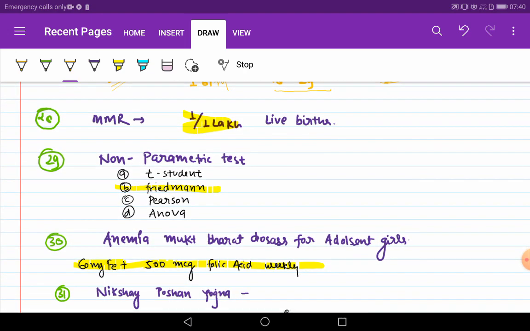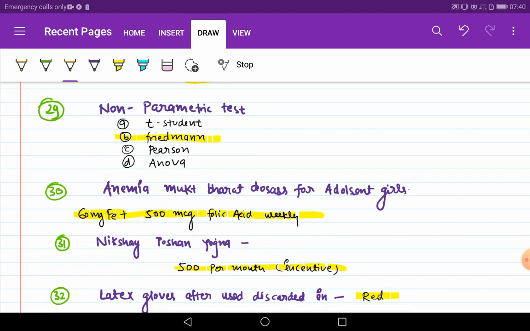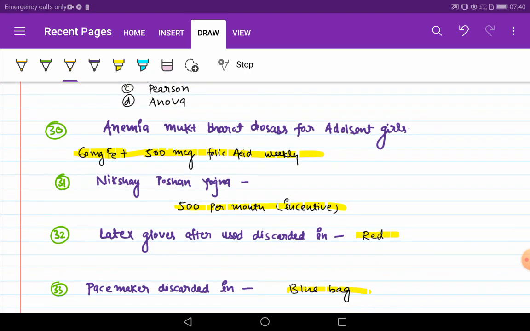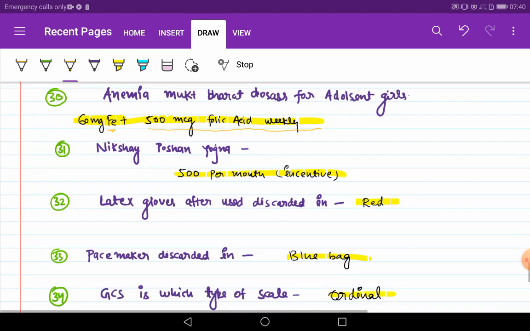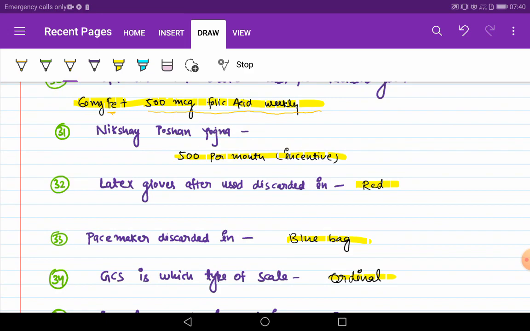One question about MMR, 1 per 1 lakh live births. One question about a non-parametric test: Friedman. Anemia Mukt Bharat dosage for adolescent girls: 60 milligram elemental iron and 500 microgram folic acid weekly. Next is Poshan Yojana, where 500 per month incentive is given. It's not weekly, it's monthly.